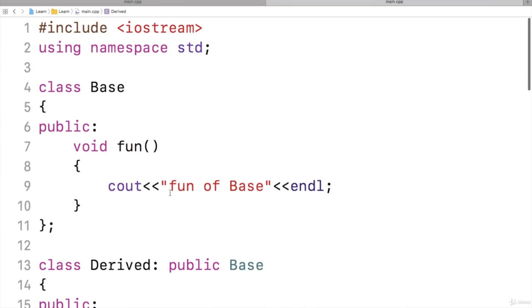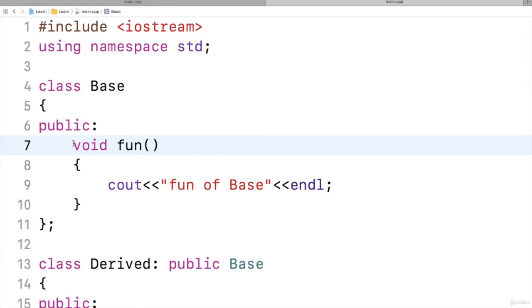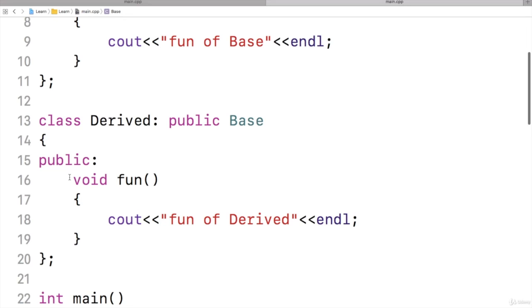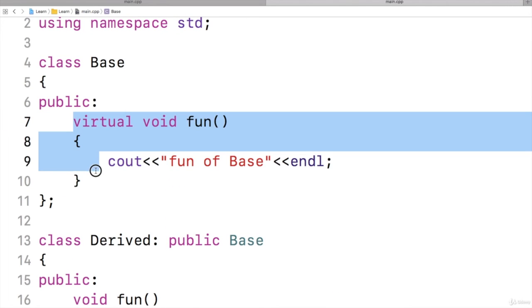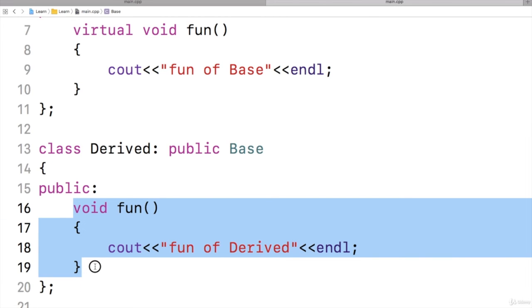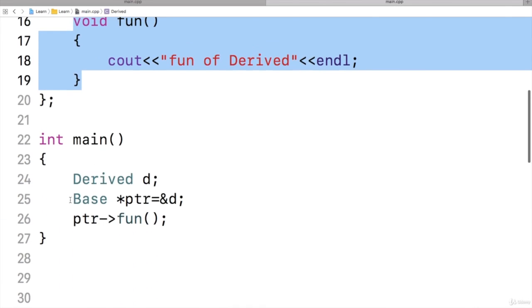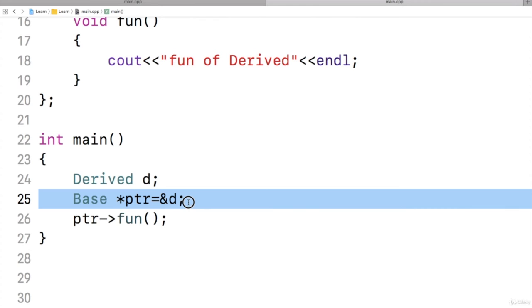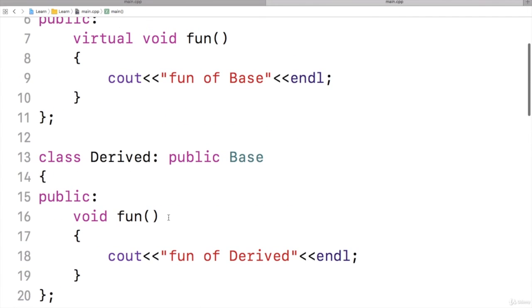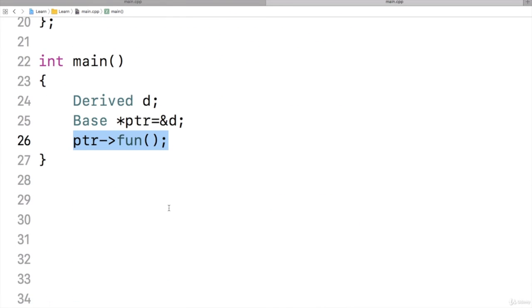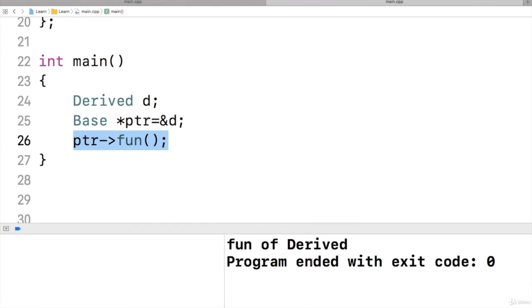Now let us see a base class function. I will say it is not real, I will say it is virtual. Now base class is having a function fun which is virtual, and the derived class is overriding that function. Now again the same situation, that is base class pointer and a derived class object, and we are calling a function that is fun which is overridden function. Let us see what happens now. Oh, function of derived is called.